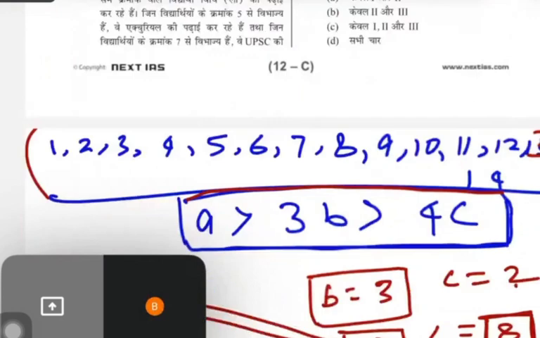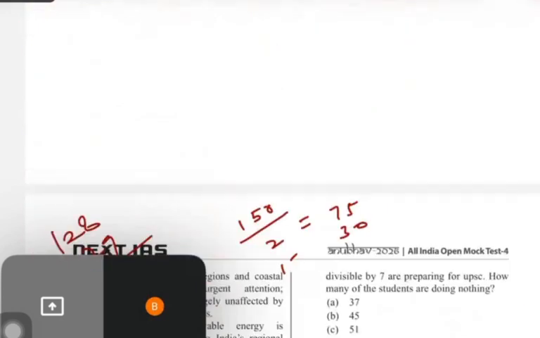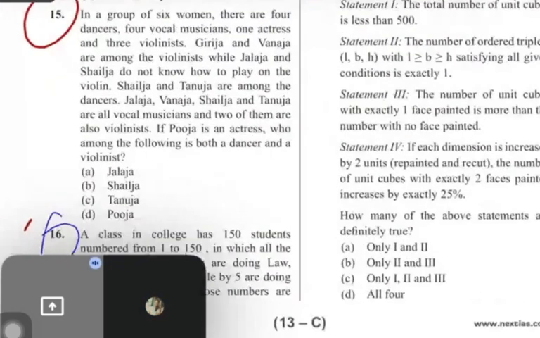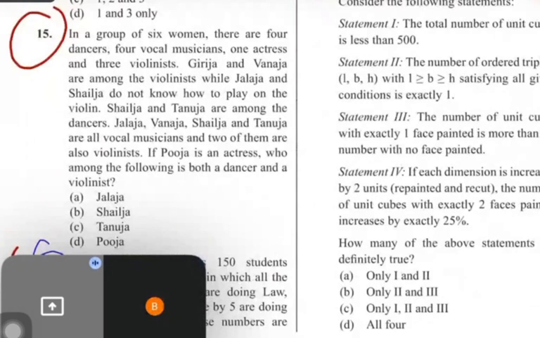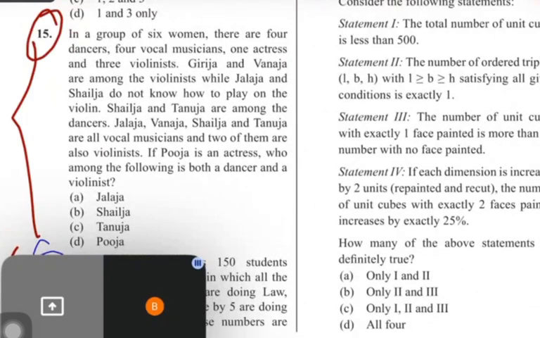What is the next question? Yes, 15. This is a reasoning question. I like this question. Read, Bhagya. 15. In a group of 6 women, there are 4 dancers, 4 vocal musicians, 1 actress, and 3 violinists.